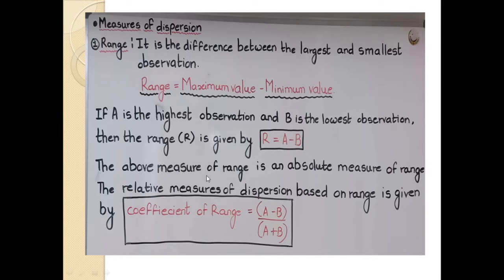The above measure of range is an absolute measure of range. Then the relative measure of dispersion based on the range is given by the coefficient of range, which is equal to (A minus B) upon (A plus B).